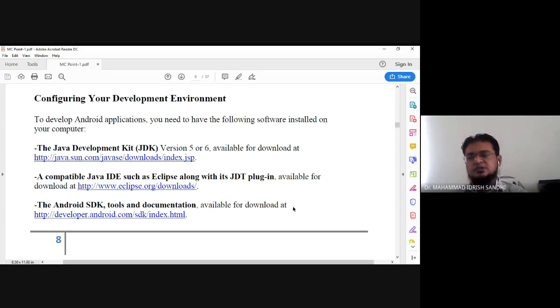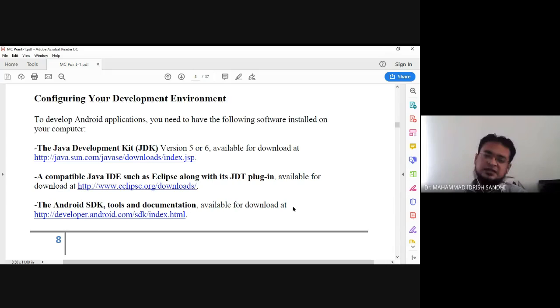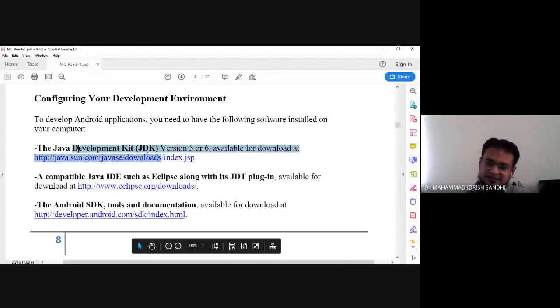Okay. So which are the things that come to our mind, that we will care about, and we need to install certain things that we'll discuss in today's lecture. So to develop Android applications, you need to have the following software installed on your computer or laptop. First of all, what is this? The Java Development Kit, that is JDK.